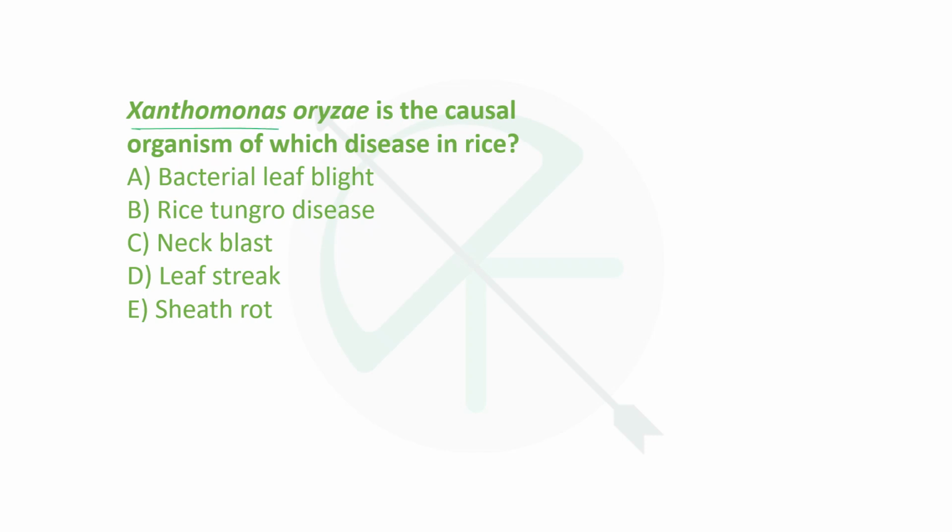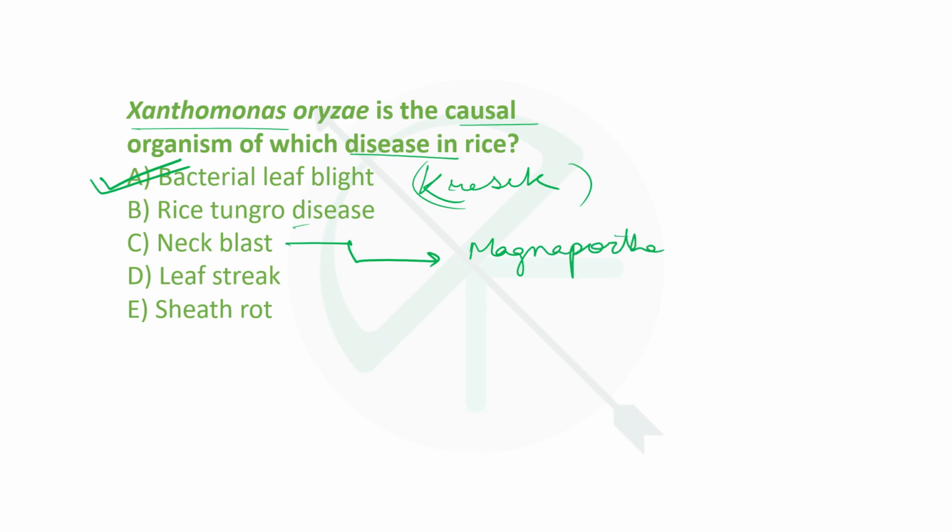Next is Xanthomonas oryzae is causal organism of which disease in rice? It is bacterial leaf blight, okay, also called Kresek disease in rice. Xanthomonas oryzae pathovar oryzae is responsible for causing bacterial leaf blight in rice, okay. And rice tungro we just studied. Rice blast or neck blast is caused by Magnaporthe oryzae. Magnaporthe oryzae, right?